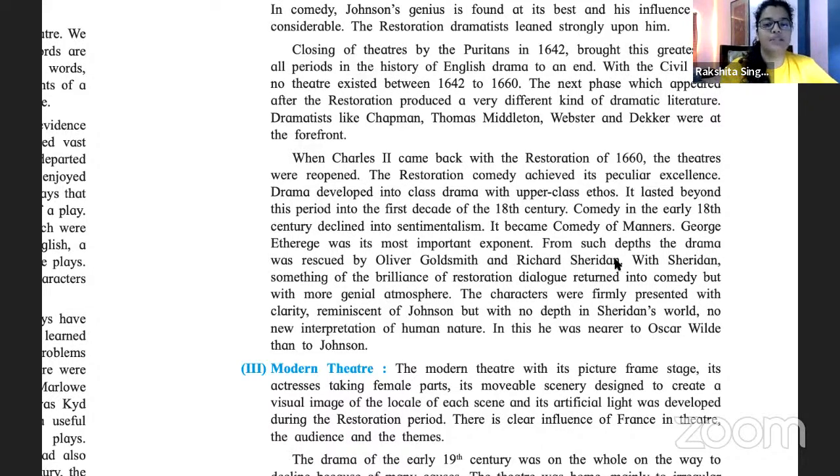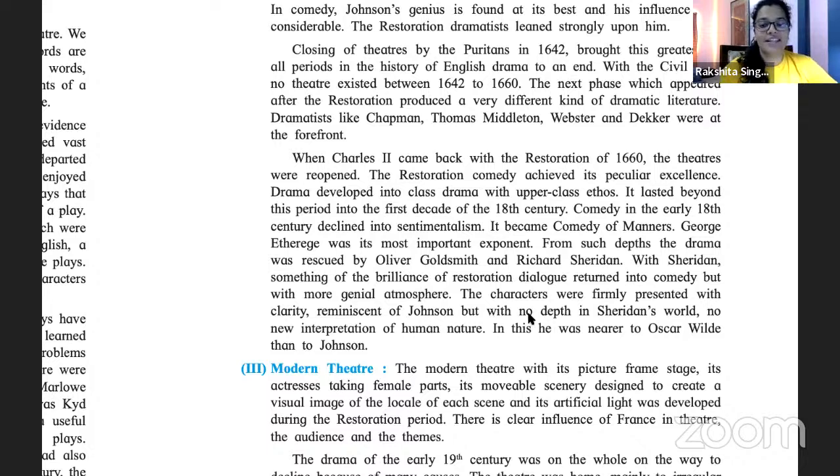From such depths, the drama was rescued by Oliver Goldsmith and Richard Sheridan. ये एक बहुत ही दुखी टाइप का ड्रामा आने लग गया था सेंटिमेंटलिज्म में when we were going. Okay? बहुत मजे के लिए नहीं होता था, बहुत सीरियस मैसेजेस होते थे. उससे फिर थोड़े फनी प्लेस में कौन लाया? ऑलिवर गोल्डस्मिथ एंड रिचर्ड शेरिडन. With Sheridan, something of the brilliance of Restoration dialogue returned into comedy, but with more genial atmosphere. We don't need to understand this, we must give it.